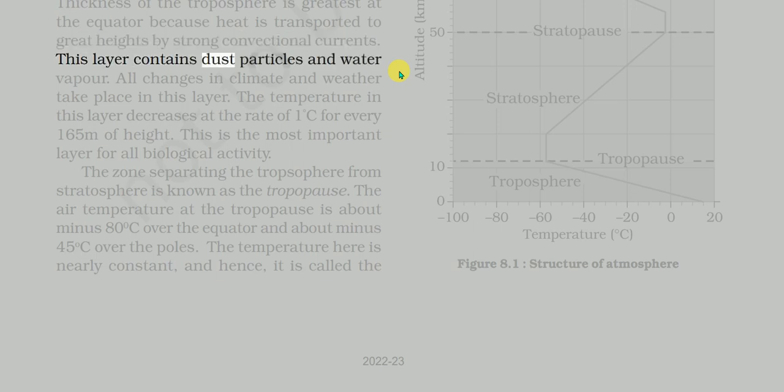This layer contains dust particles and water vapor. All changes in climate and weather take place in this layer. The temperature in this layer decreases at the rate of 1 degree C for every 165 m of height. This is the most important layer for all biological activity.